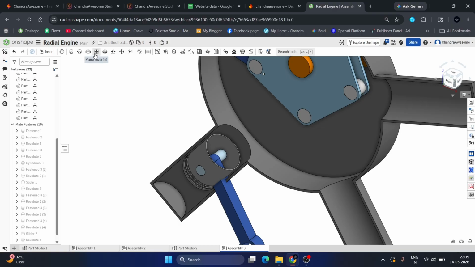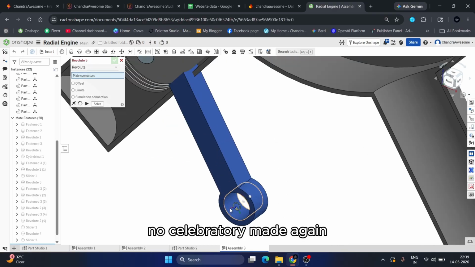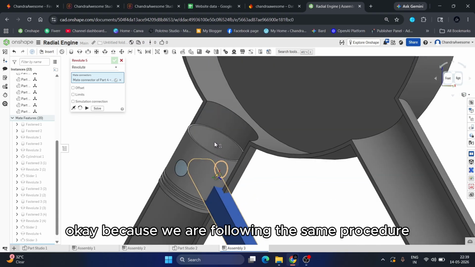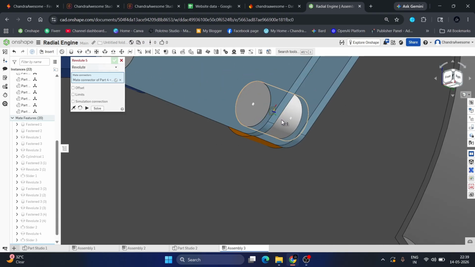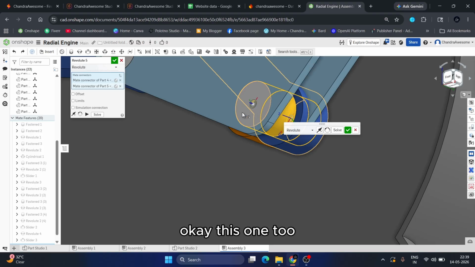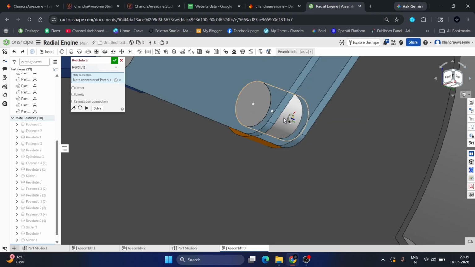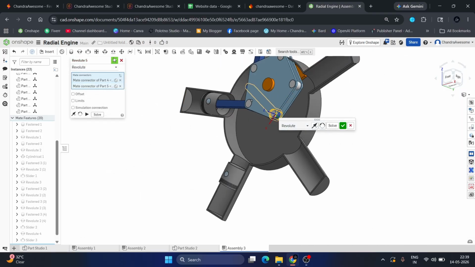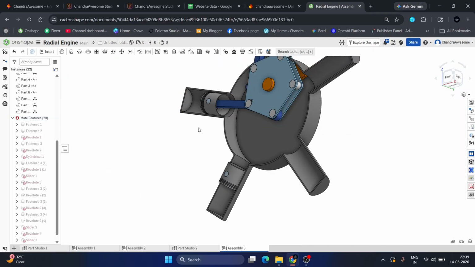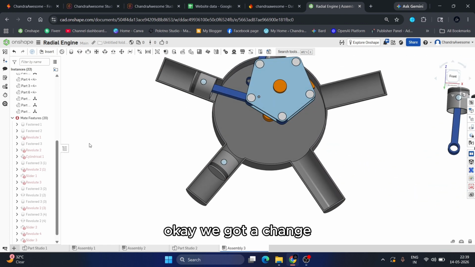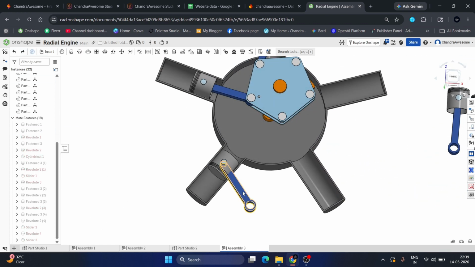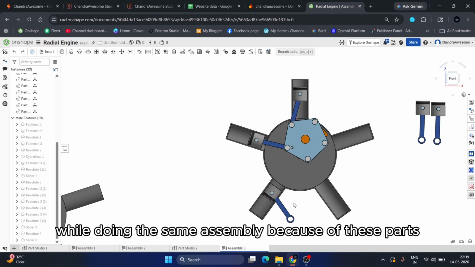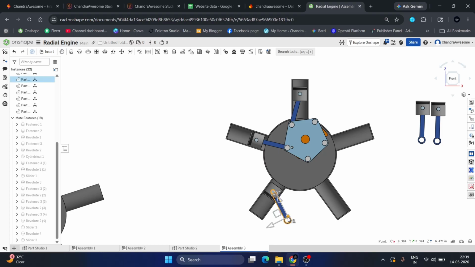Okay, now select revolute mate again. I'm just going to skip this part, okay? Because we are following the same procedure. Okay, just undo. But make sure you are selecting the center one. Okay, we got a change. You might face errors here while doing the same assembly because of these parts.